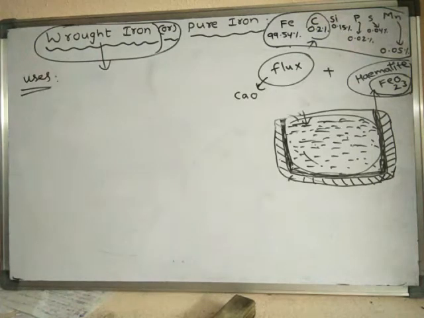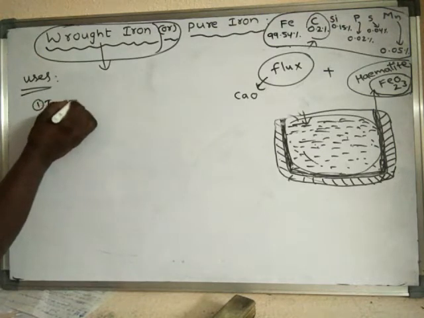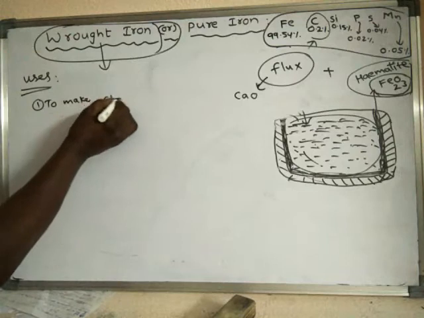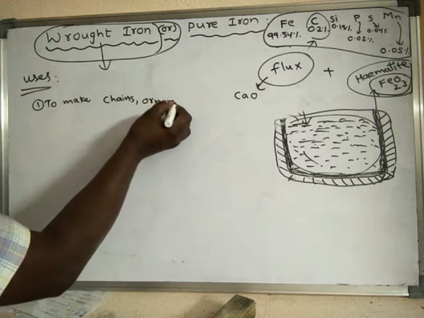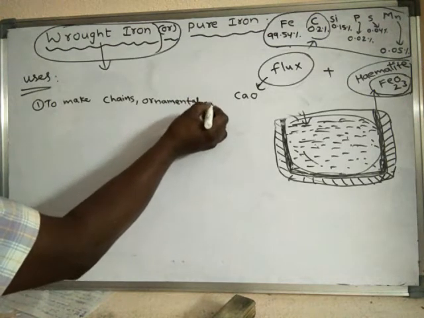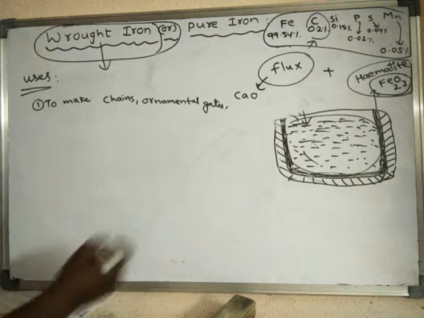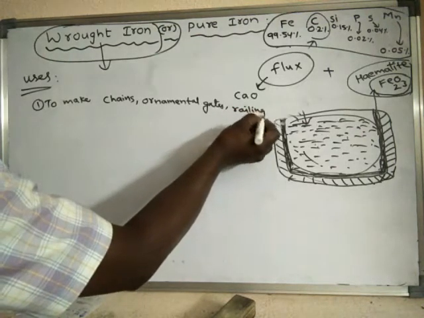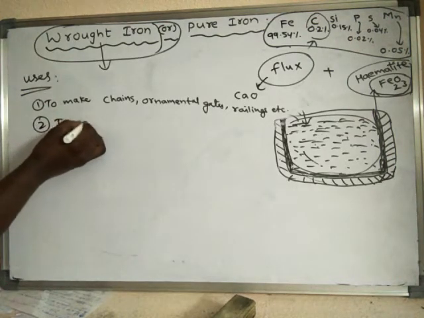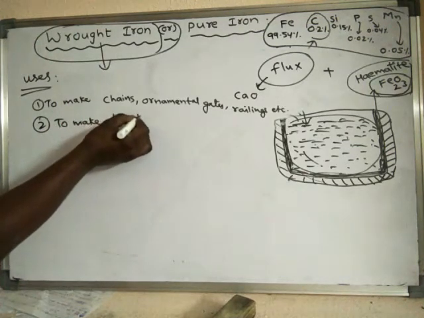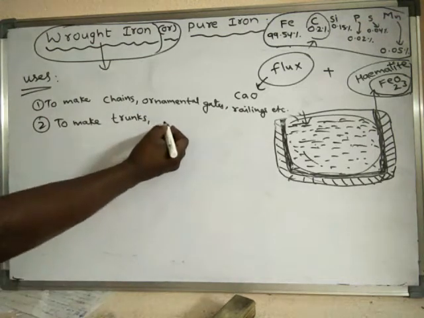See, wrought iron is treated as a nearly pure form of iron. If you see the uses of wrought iron, it is used for making chains, ornamental gates, railings, etc. And it is used for making trunk boxes and iron sheet roofing.